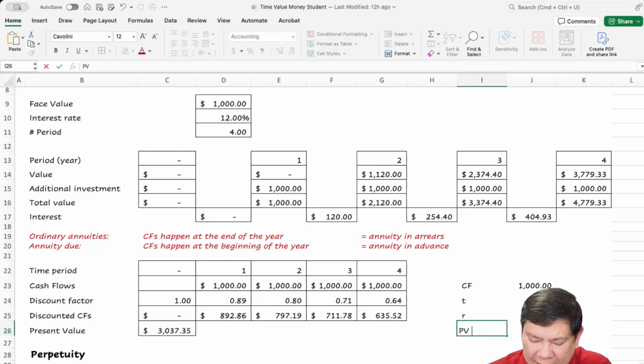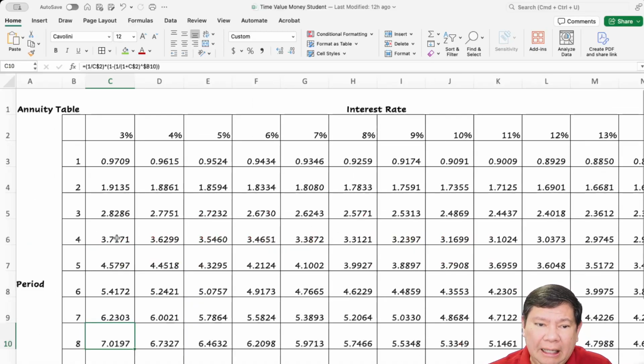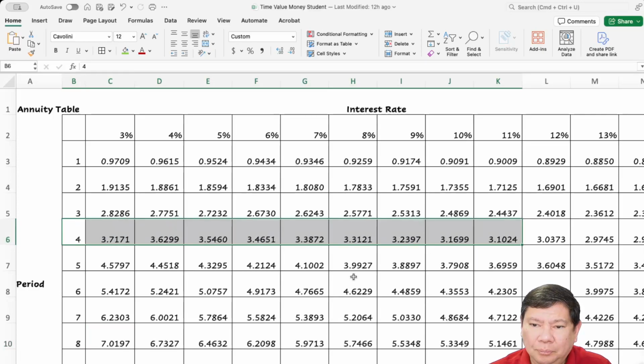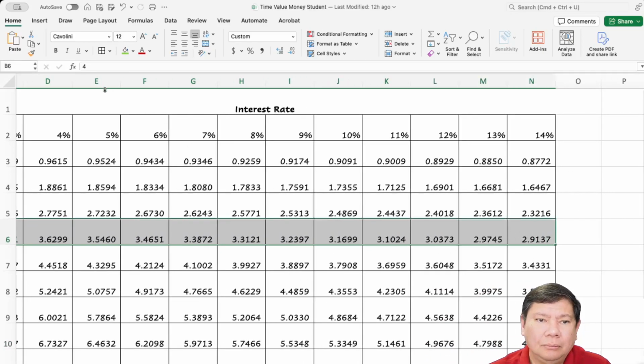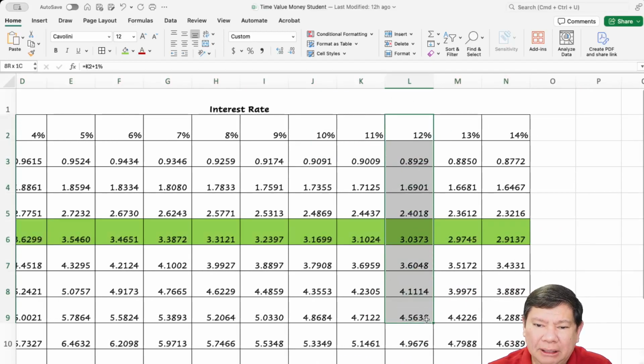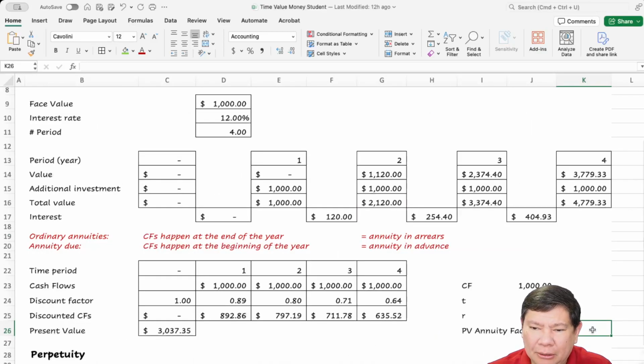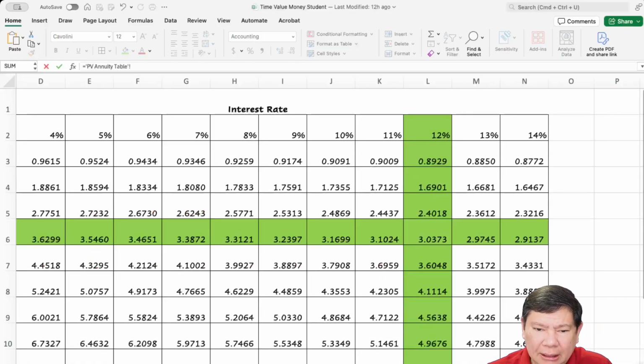Maybe I should write it down, annuity factor. Okay, which is going to be the 4 year, and 12%. So the intersection is 3.373.